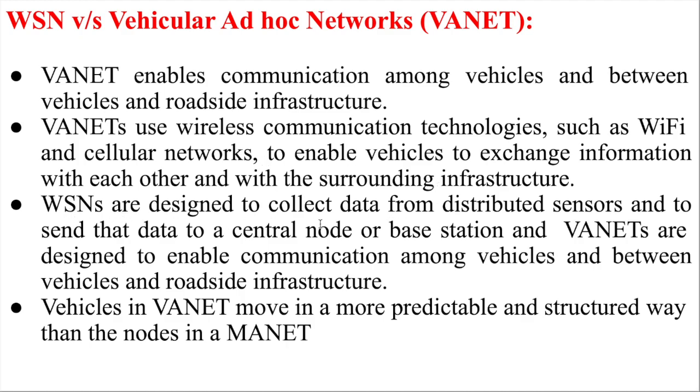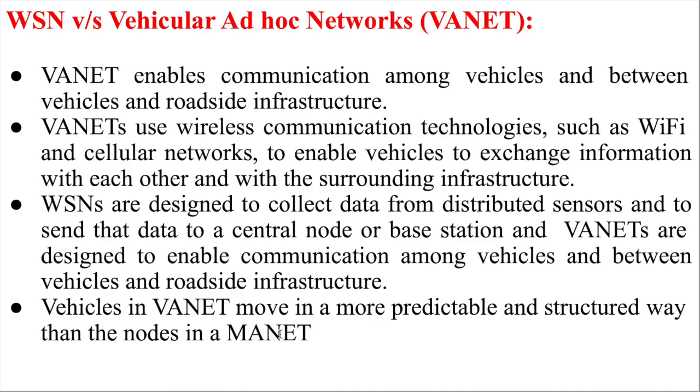Now wireless sensor network, as we already seen, collects the data from distributed sensor nodes and sends the data to the center node or the base station. But the vehicular ad hoc network is designed to enable communication among vehicles and between vehicles and the roadside unit. This is the main difference between wireless sensor network and vehicular network. Yes, it is true that the vehicles in the vehicular ad hoc network move in a more predictable and structured way than the nodes in the MANET. That is a very interesting difference between mobile ad hoc network and vehicular ad hoc network.